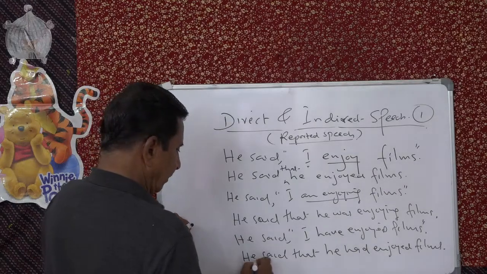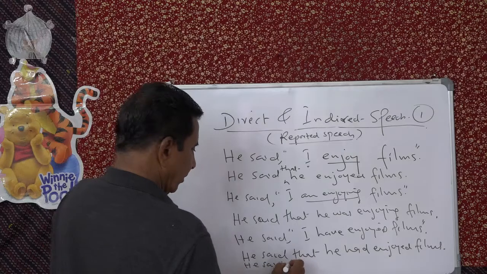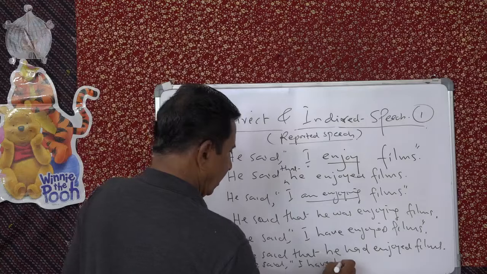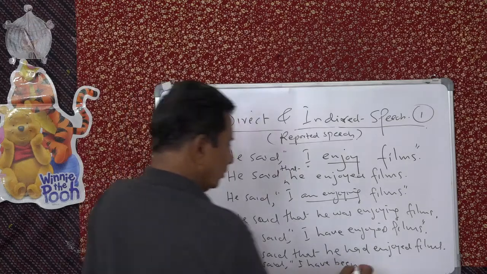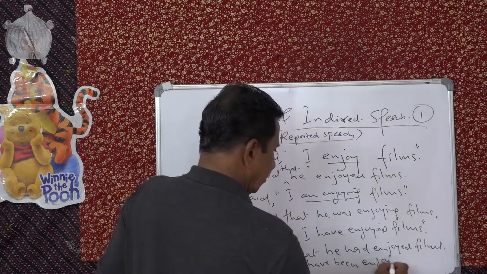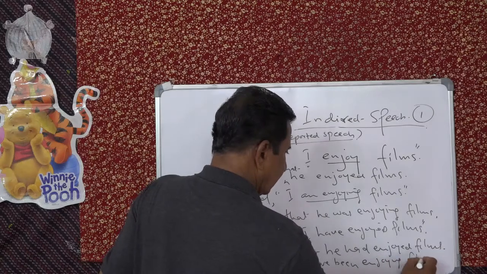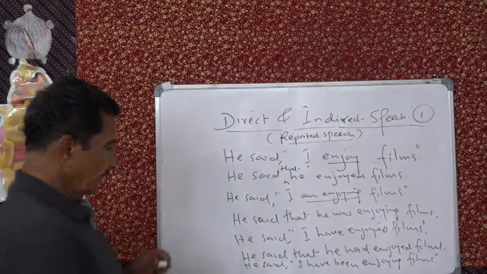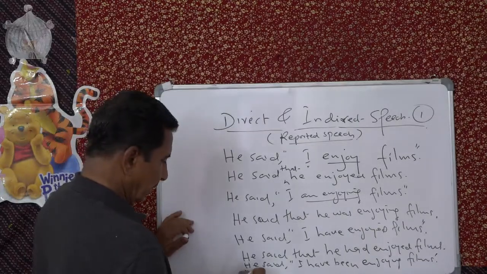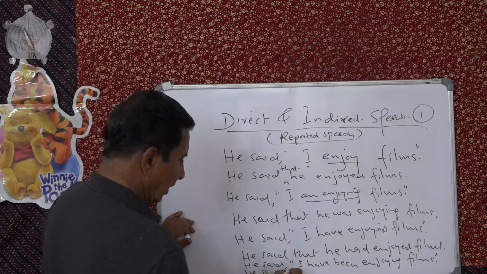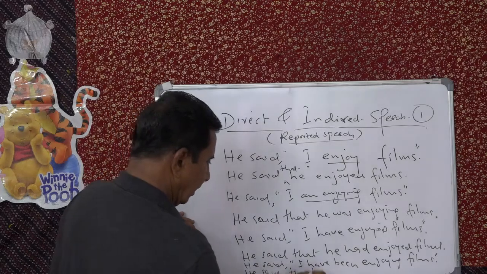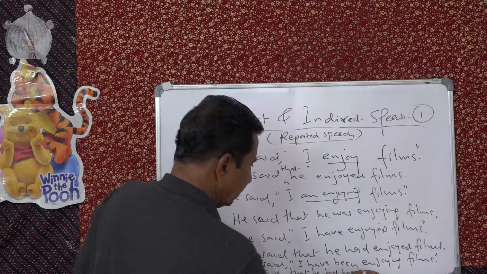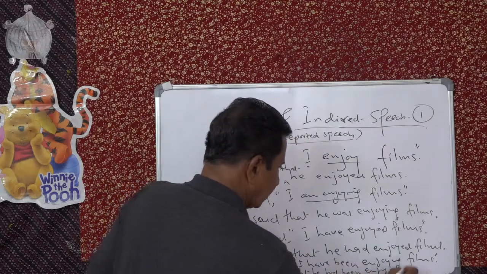Then, he said, "I have been enjoying films." And what will be the indirect form? He said that he had been enjoying films.